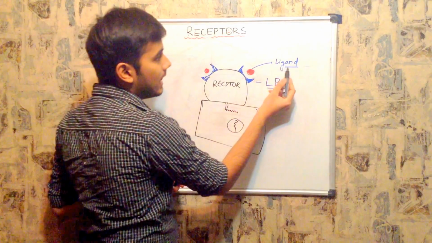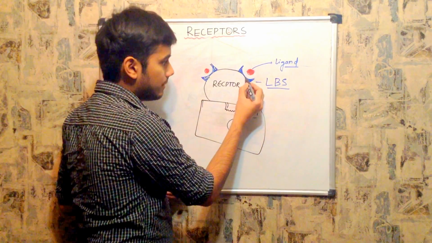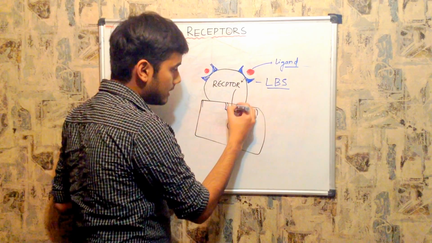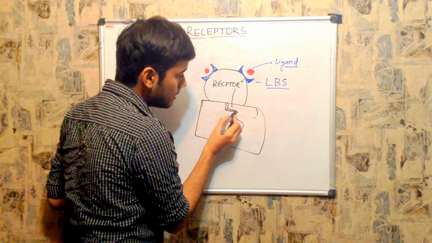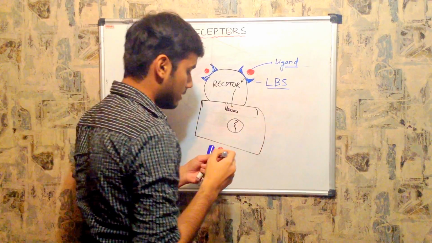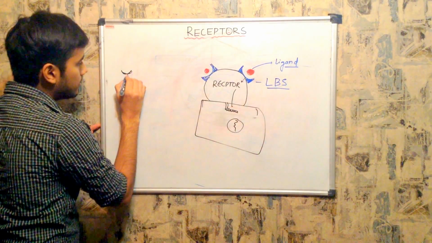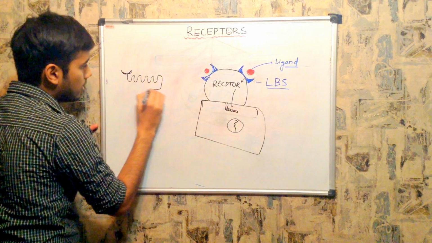Once again, the ligand binds to the ligand binding site, the receptor gets activated, and it sends impulses to a domain inside, attached to the receptor, called the effector domain.